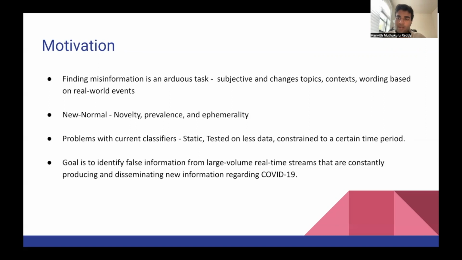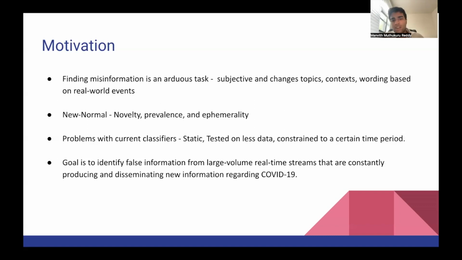One more new thing that I learned through this project was about the new normal. We were assigned a paper in which we read that misinformation is now creeping in through the new normal, which is basically a three-step process, which is novelty, where new misinformation starts to come into the picture. Prevalence is how some of this misinformation takes center stage and becomes prevalent and causes a lot of commotion. And then ephemerality is after a while it's gone and new misinformation starts coming up, and it's a vicious cycle which continues on and on.